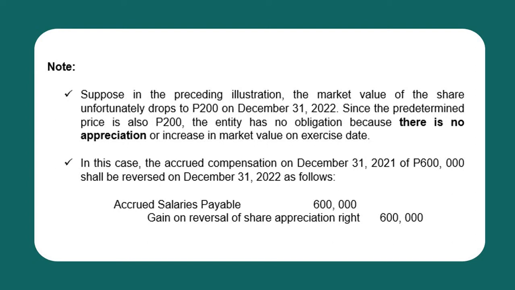In this case, the accrued compensation on December 31, 2021 of 600,000 shall be reversed on December 31, 2022 in full amount as follows: debit accrued salaries payable 600,000, and credit gain on reversal of share appreciation rights.